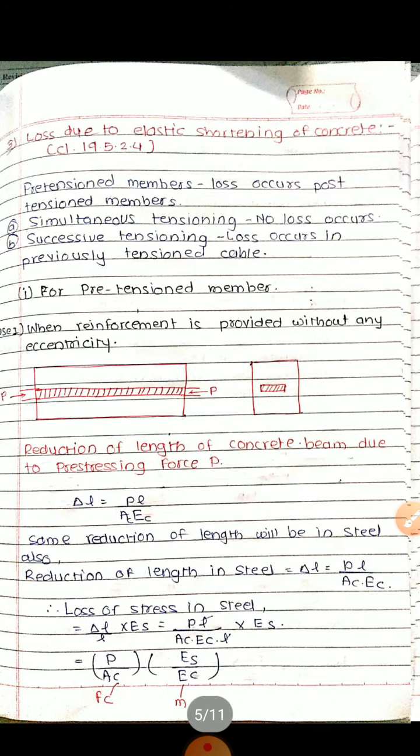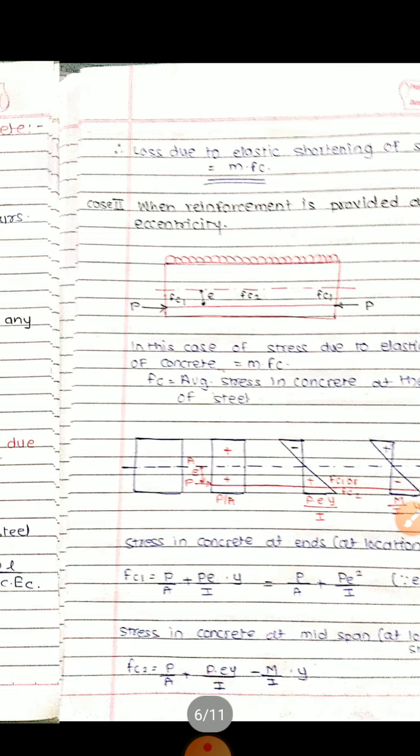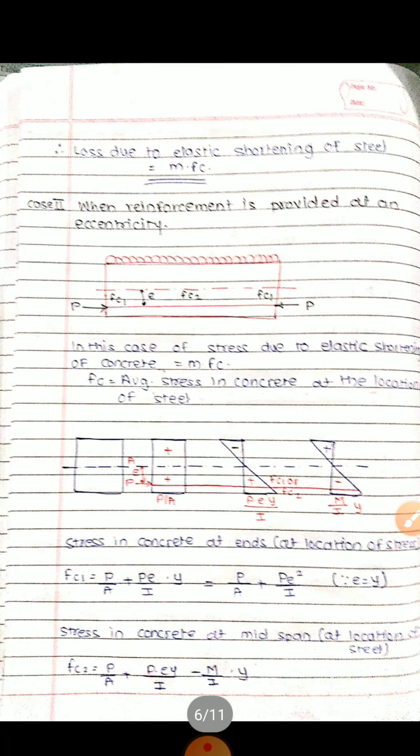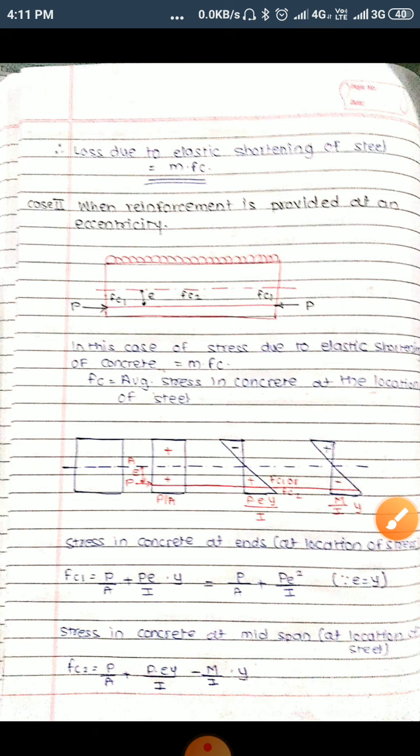So in this first case there is no eccentricity, the tendons are placed at the center of the beam depth. Here we will consider the tendons provided at some eccentricity E. In this case the loss due to elastic shortening of concrete is M into FC. So we'll find out some loss at the level of steel. This FC value we will find out here in a different way, at the location of steel.